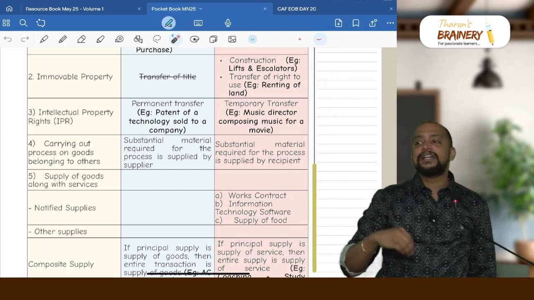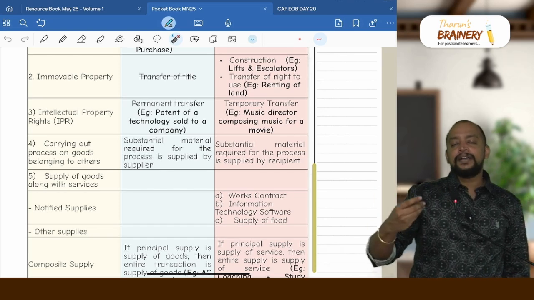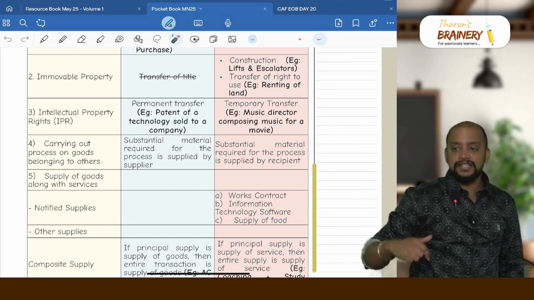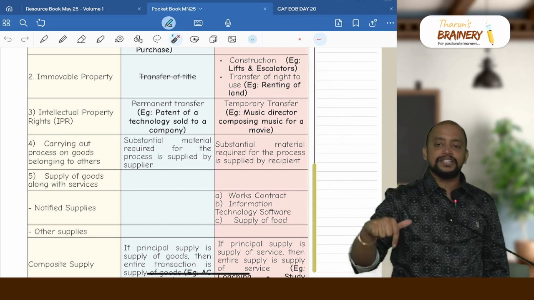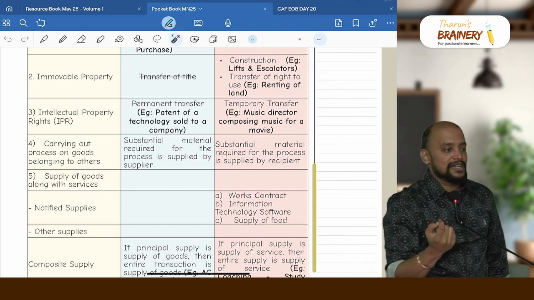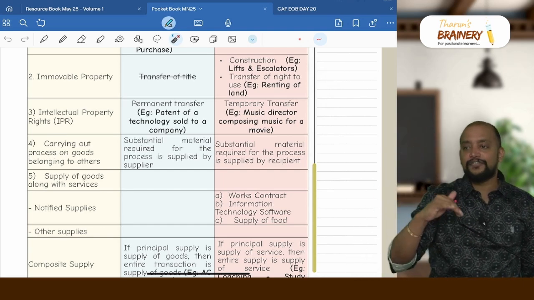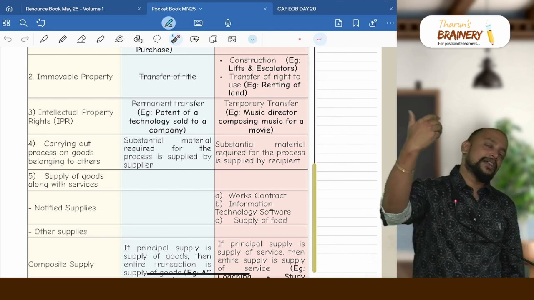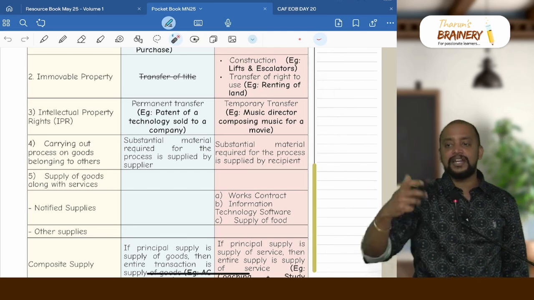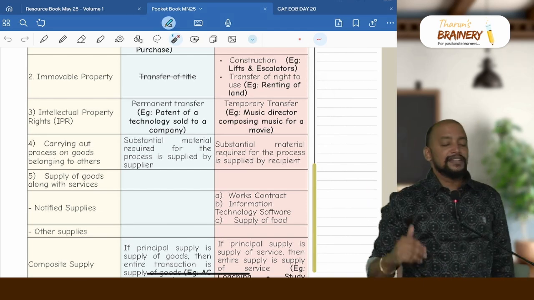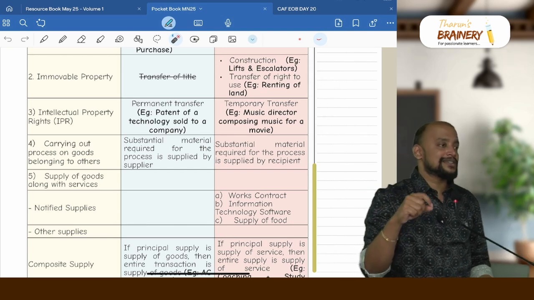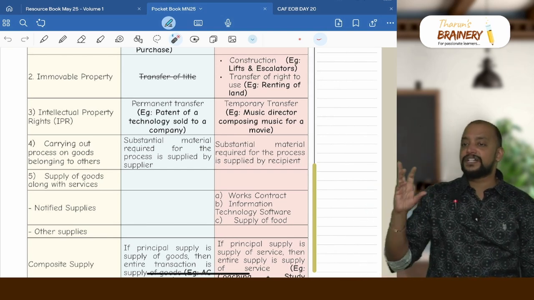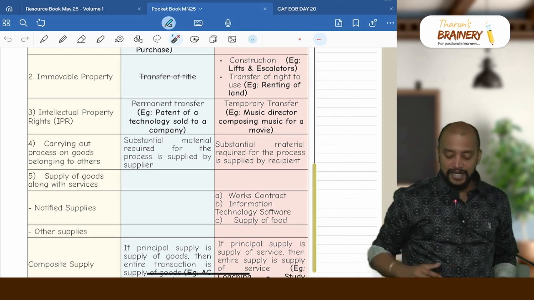For example, I am selling a bag. In that bag, the chain or zip is given by the recipient. The substantial material I am supplying, but a small material is given by the recipient, so it will still be treated as supply of goods only. Suppose the entire cloth, zip, everything they are giving, and I am just doing the stitching and giving, then it will be treated as supply of service. While doing the stitching, I may use thread and so on, but it is still supply of service only, because the substantial material is given by the recipient.